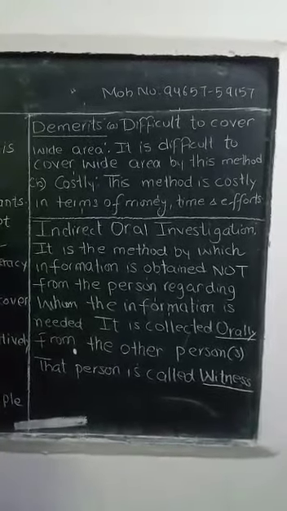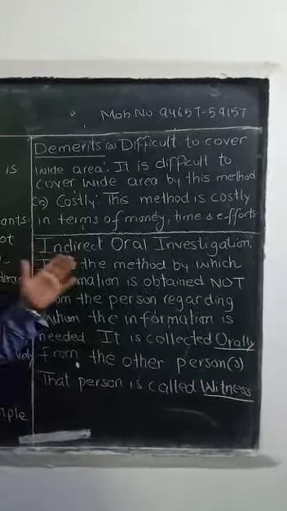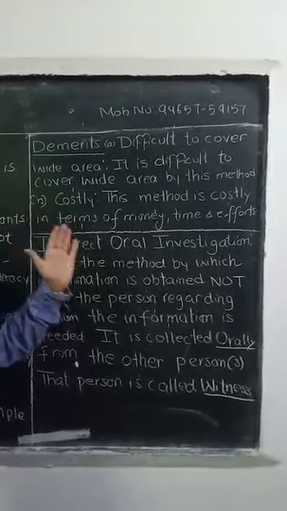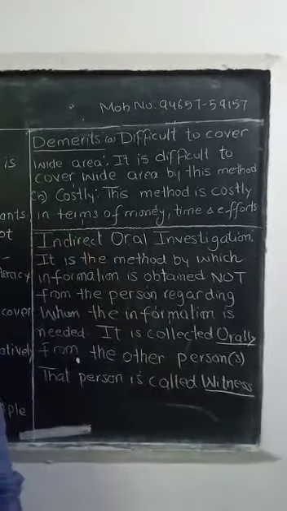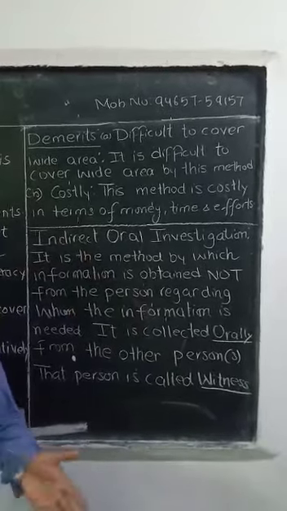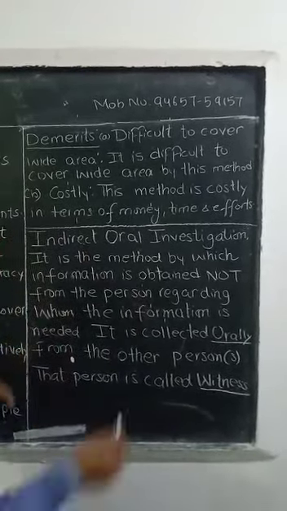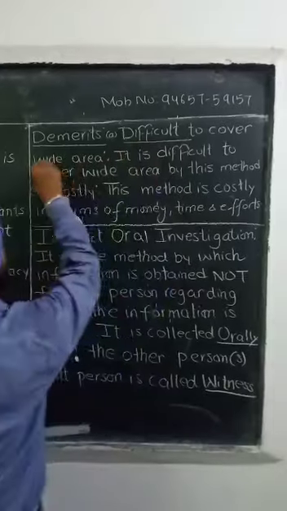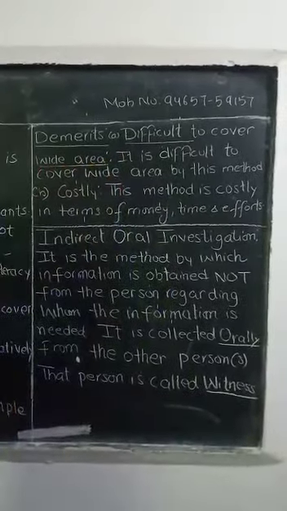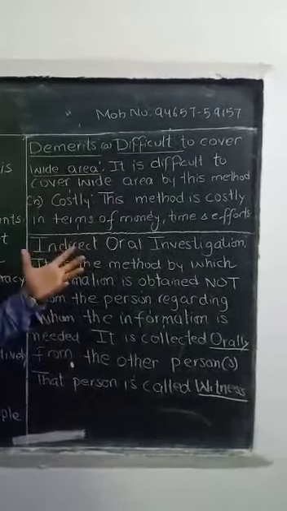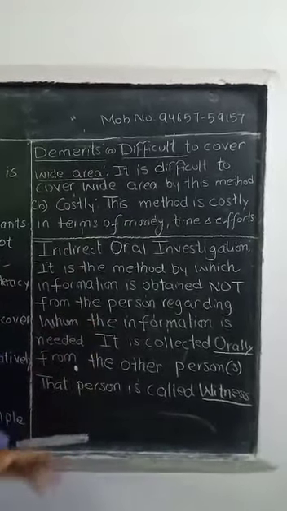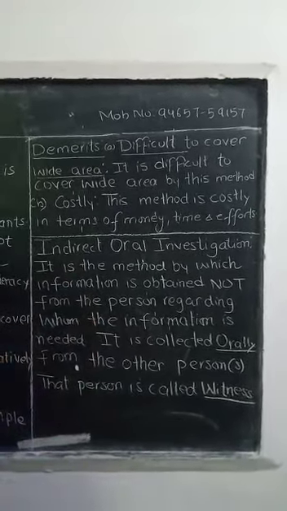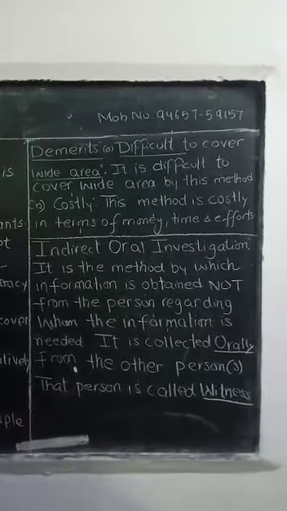Yes students, so now we are going to discuss the demerits of direct personal investigation. In short form we usually say DPI. So first one is difficult to cover wide area. As I told you earlier, here area means not geographical area, here area means when there are so many informants from whom data is to be collected.